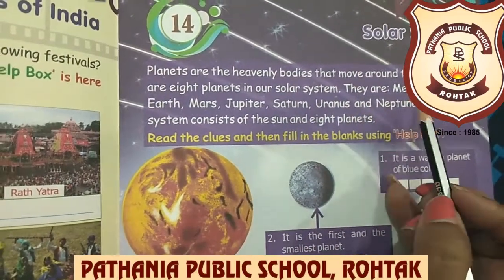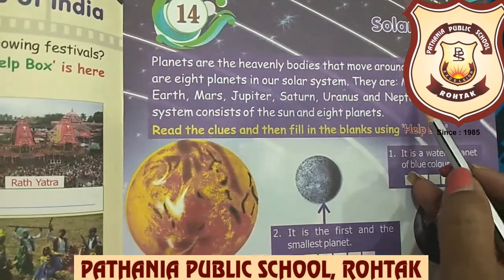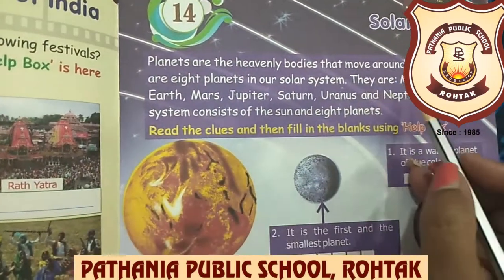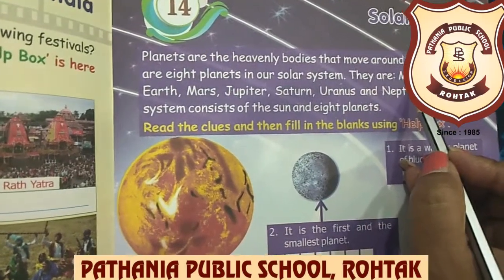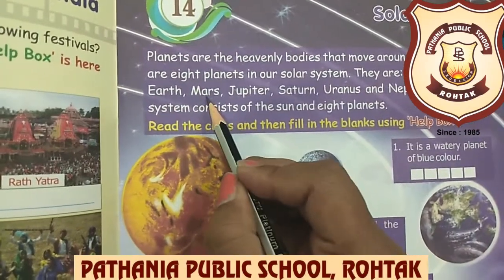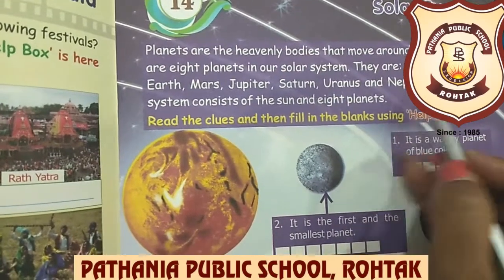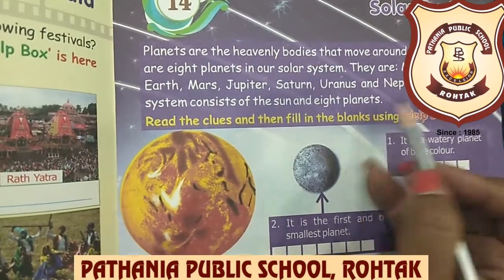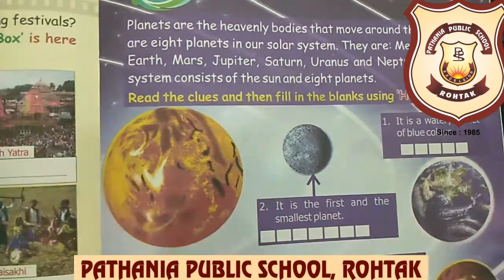Here the planets are written in an appropriate manner, meaning they are arranged as per their distance from the sun. Mercury is closest to the sun, so Mercury is written at the first number. First Mercury, then Venus, then Earth, then Mars, then Jupiter, then Saturn, then Uranus, and then Neptune. The solar system consists of the sun and the 8 planets. Yes, what is the solar system basically? The sun and these 8 planets.